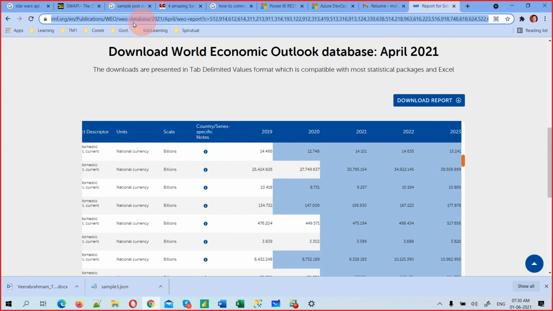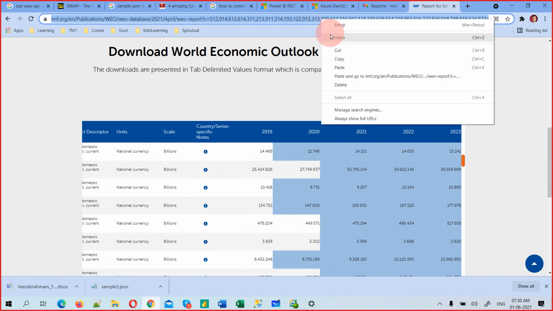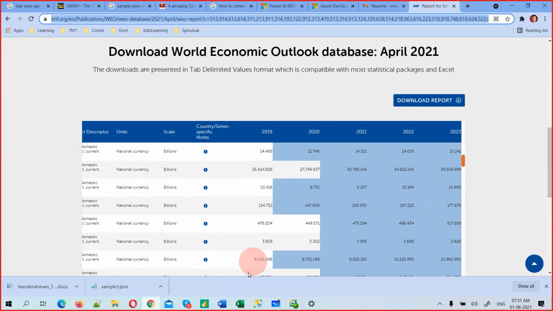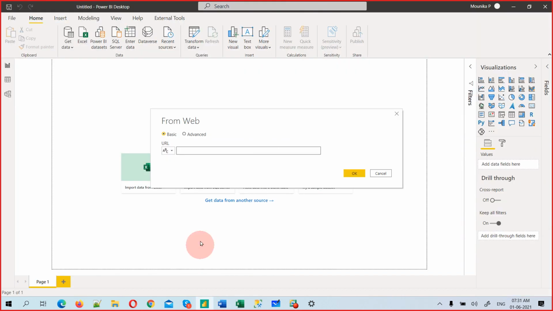I just select this URL. This is called the URL. I'll just copy it, Control C, or I do copy here, and go to Power BI desktop. I will paste it here. So the total URL fit into this, and I'm clicking OK.